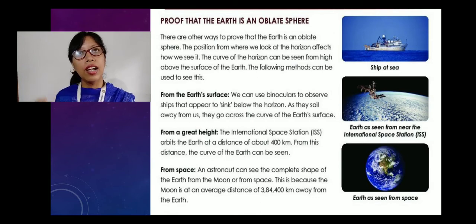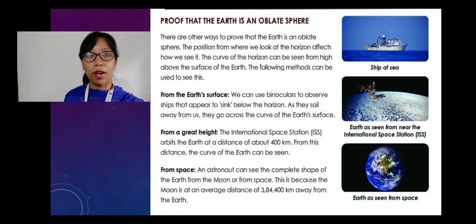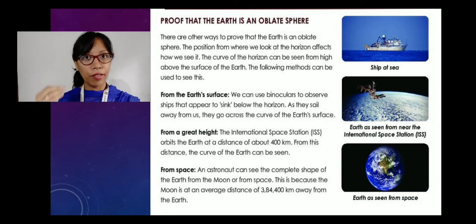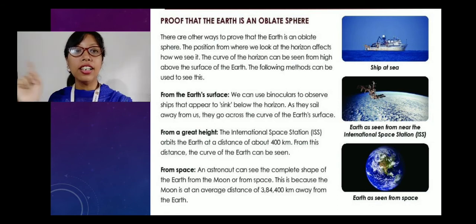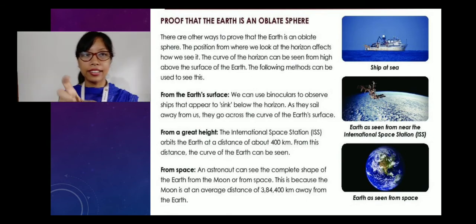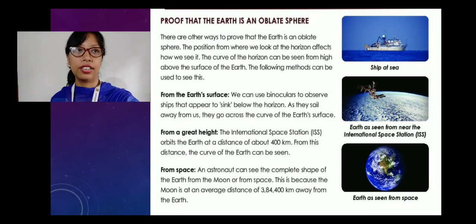So they were able to click photos which proved that the earth was an oblate sphere, as you can see in the picture on the right side. And you have to remember one more thing, the average distance of the moon from the earth is 3,84,400 kilometers. So this is the exact distance of the moon from the earth.